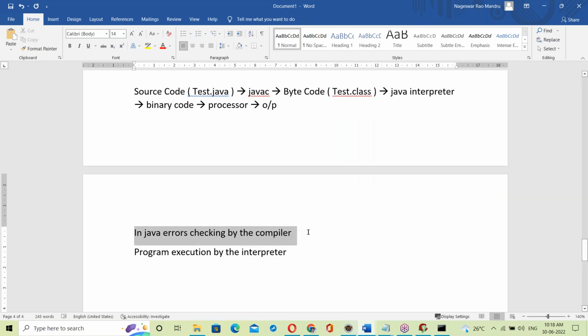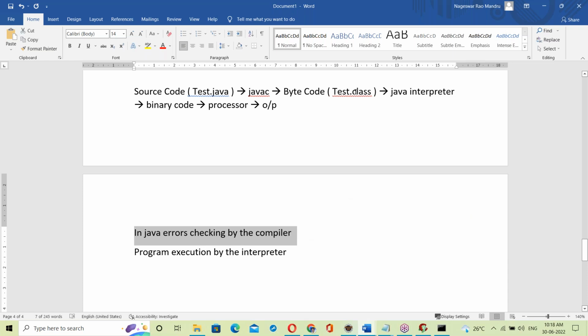Suppose it is the C language: error checking by the compiler, the exe file is also created by the compiler, then execution is also by the compiler. So here everything is by the compiler. In C language, all are by the compiler. In Python, everything is by the interpreter. But when it comes to Java, errors are checked by the compiler.